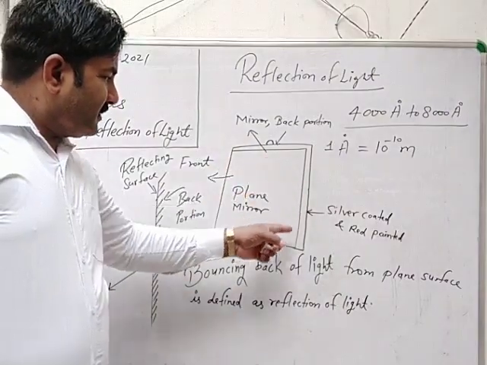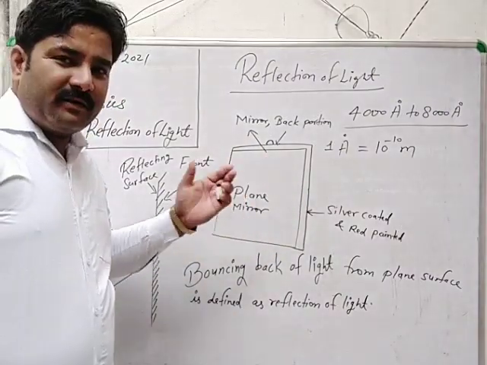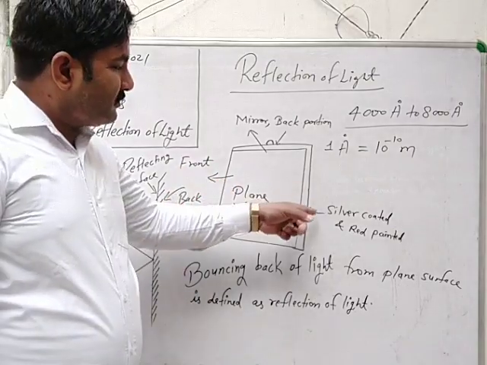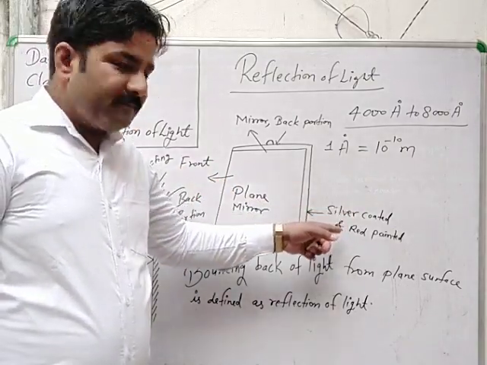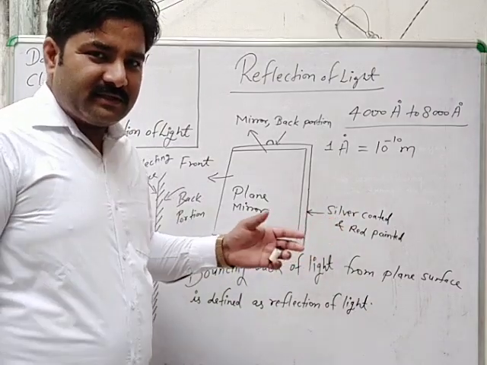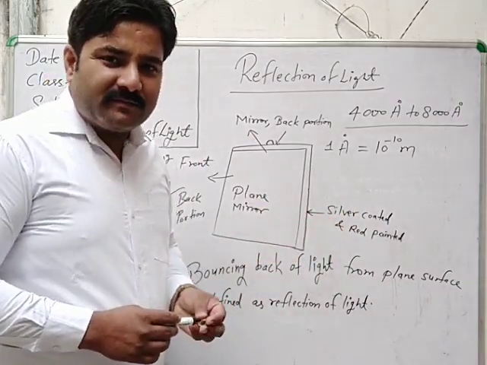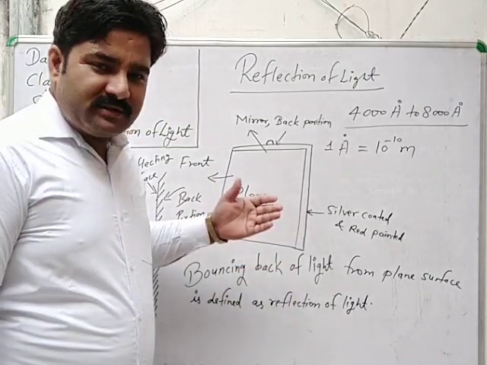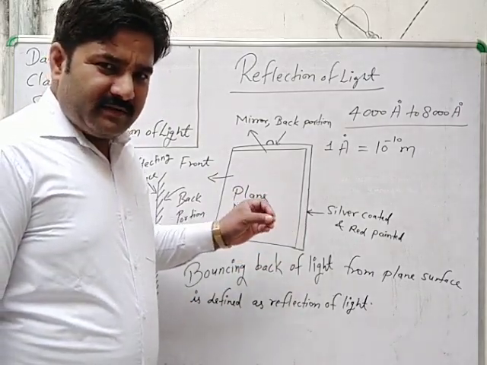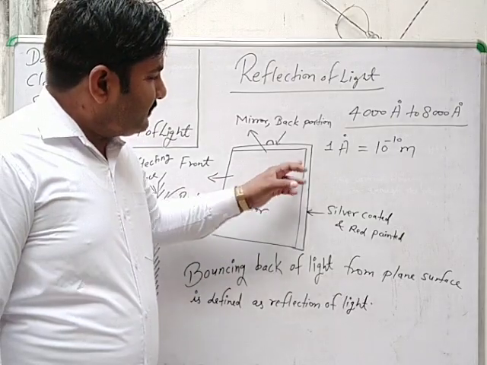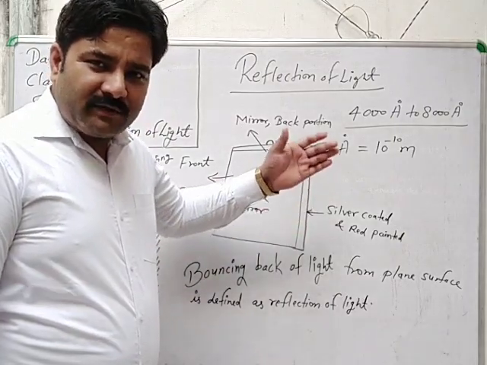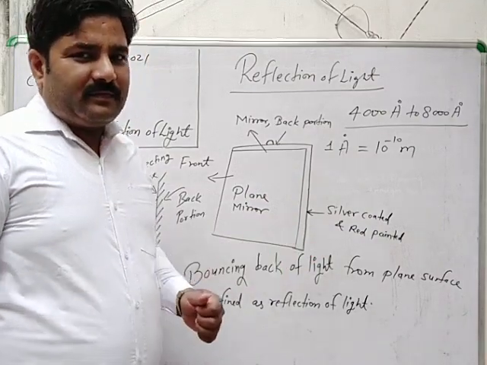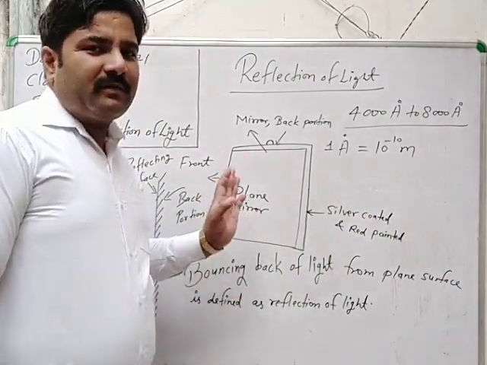Here this is the plane mirror, and the plane mirror has a front portion by which reflection occurs, and the back portion that is silver coated. And how is the plane mirror constructed? Just a transparent glass sheet, the front portion left the same, and only the back portion silver coated, and then after silver coating, red painted. Then the plane mirror is ready for reflection.